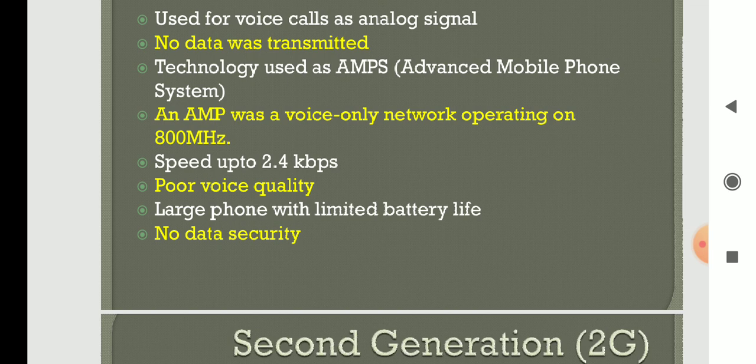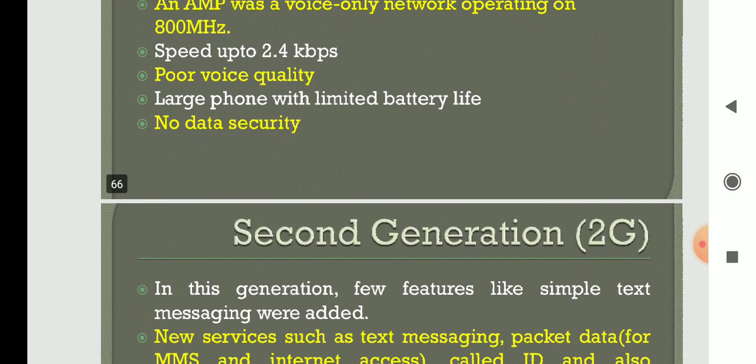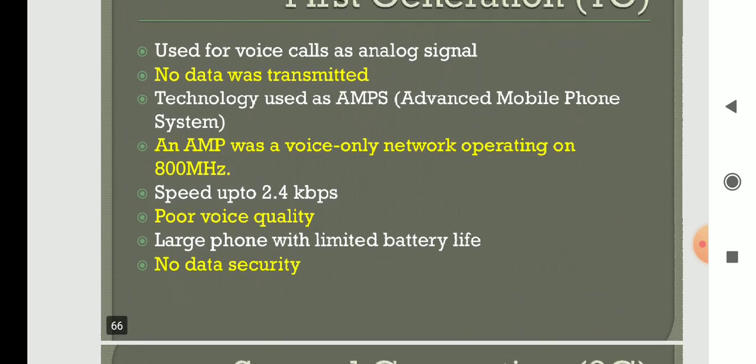And then poor voice quality, the quality of voice will be very poor. The mobile phones will be very large in size, but the battery capacity will be very low. We don't have any security also. That is the first generation.